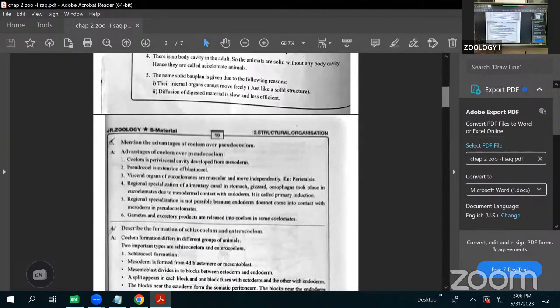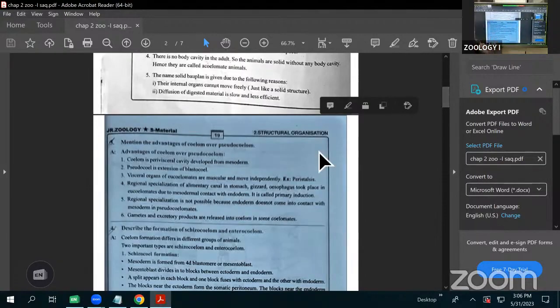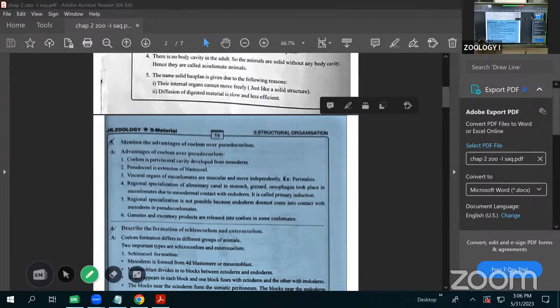The first important question is: mention the advantages of coelom over the pseudocoelom. Here, what are the advantages of the coelom over the pseudocoelom? We are going to discuss. First, what is the coelom? We will discuss that afterwards. What are the advantages over the pseudocoelom?